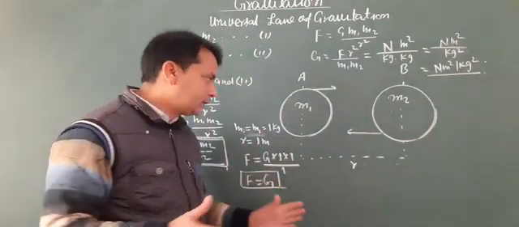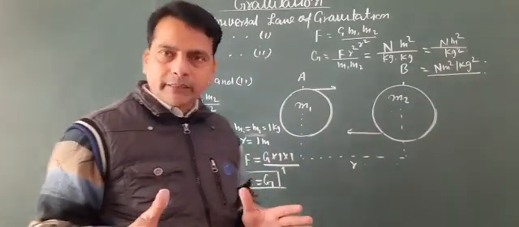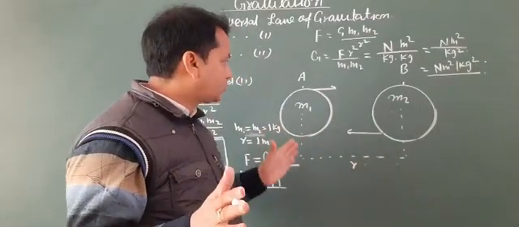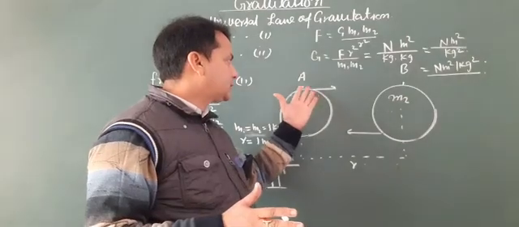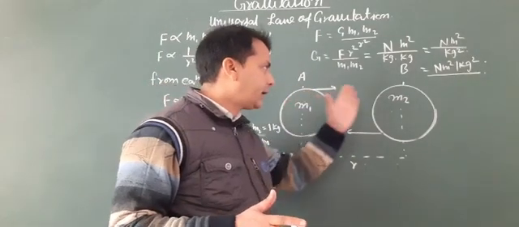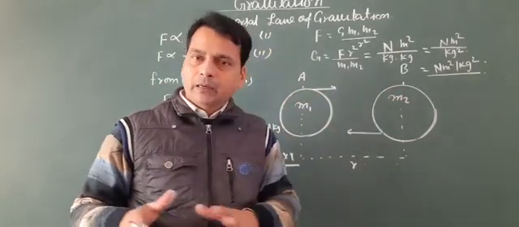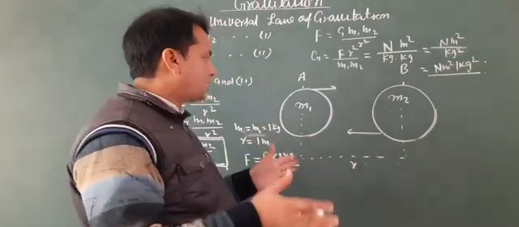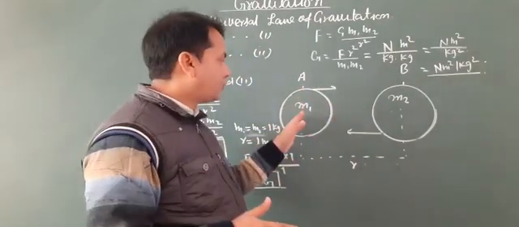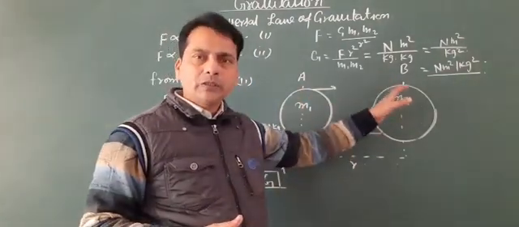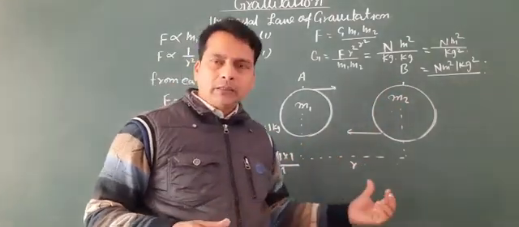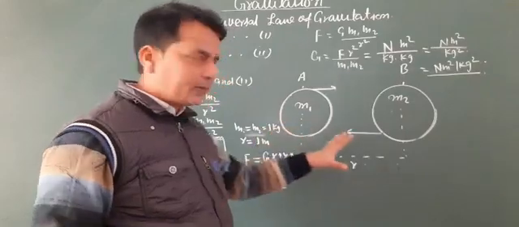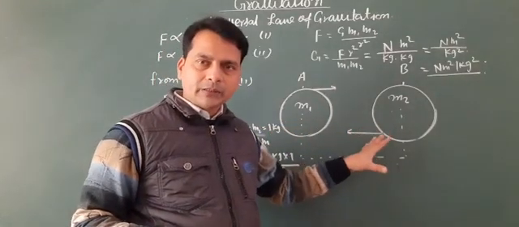So in the above situation, suppose there are two objects in the universe. The first object is here, that is A, and the second object is B. Suppose the mass of object A is m1 and the mass of object B is m2, and the distance between their centers is r. So apply the universal law of gravitation, or Newton's law of gravitation, here.